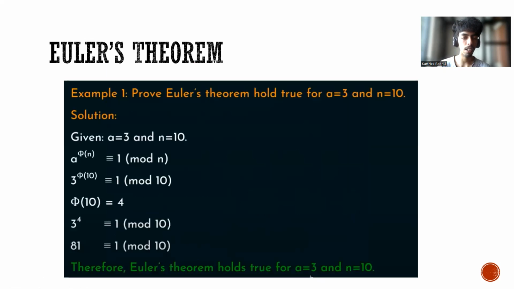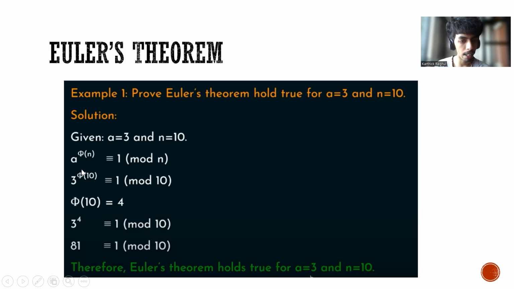So now that we know how to compute Euler's quotient function, we can prove Euler's theorem for given integers a and n. In this first example, we have a equal to 3 and n equal to 10. We need to apply Euler's theorem, which is a power phi of n is congruent to 1 mod n.